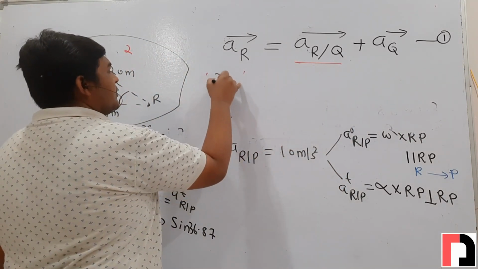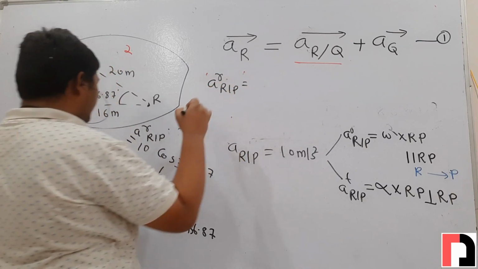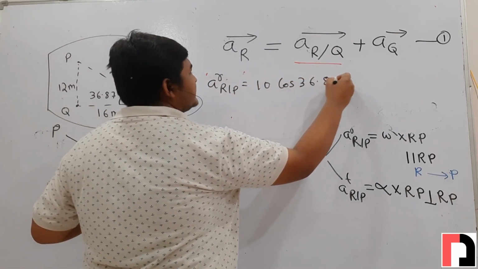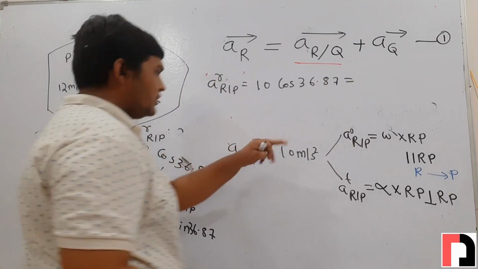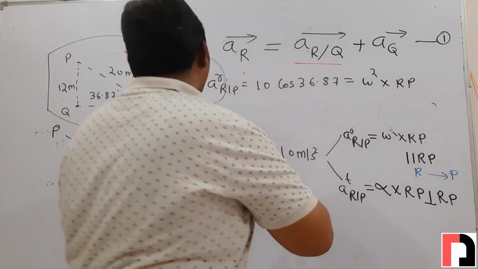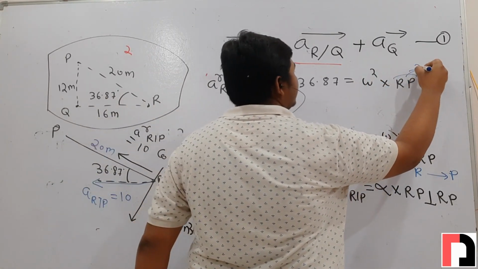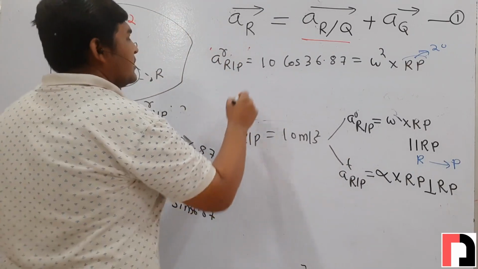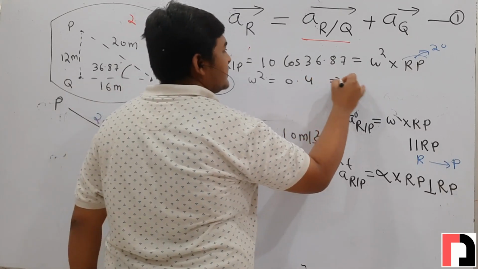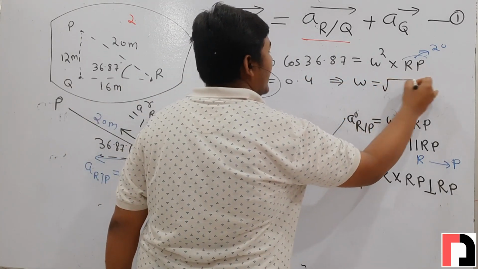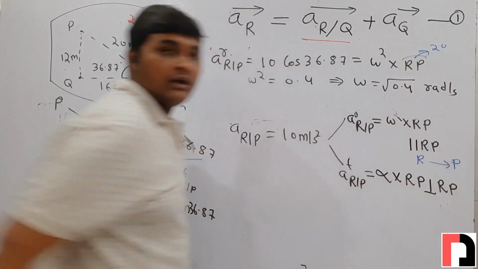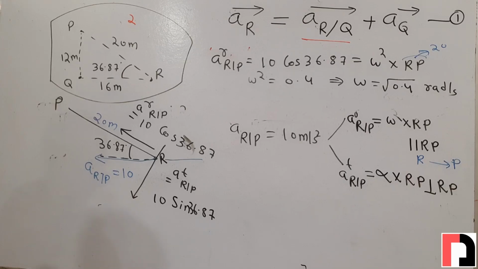So radial acceleration of R with respect to P, its value 10 cos 36.87, equals omega square into RP, and the distance between point R and P is 20 meters. By calculating, omega square will come 0.4, that is, the value of omega will come square root of 0.4 radian per second.